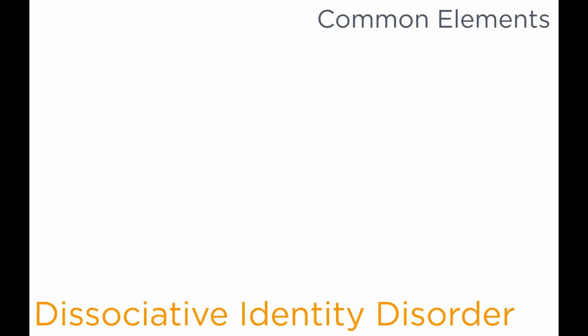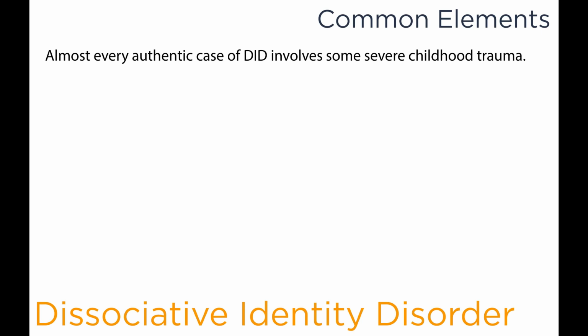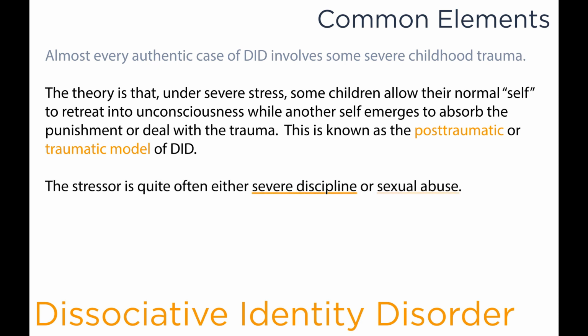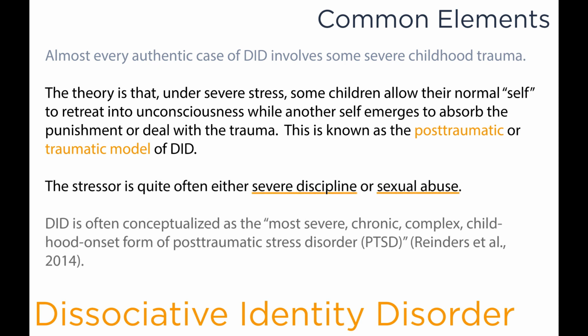There are some common elements to dissociative identity disorder. For instance, almost every authentic case of dissociative identity disorder involves some severe childhood trauma. The theory is that under severe stress, some children allow their normal self to retreat into unconsciousness, while the second self emerges to absorb the punishment or deal with the trauma that they are experiencing. This is known as the post-traumatic or traumatic model of dissociative identity disorder. The stressor is quite often either severe discipline or sexual abuse. Dissociative identity disorder is often conceptualized as the most severe, chronic, complex childhood onset form of post-traumatic stress disorder.